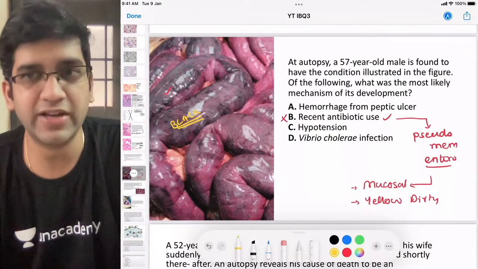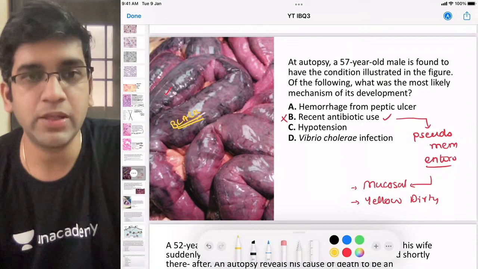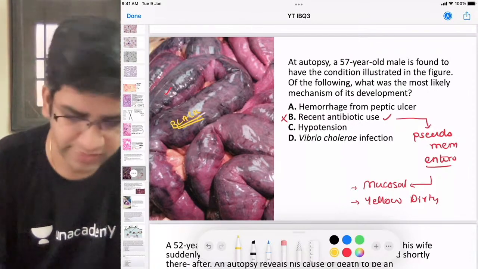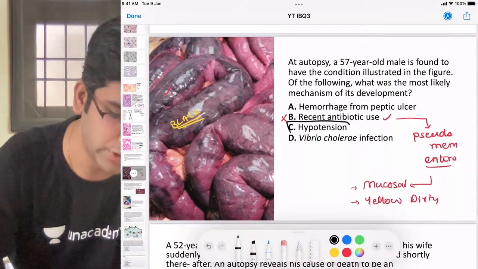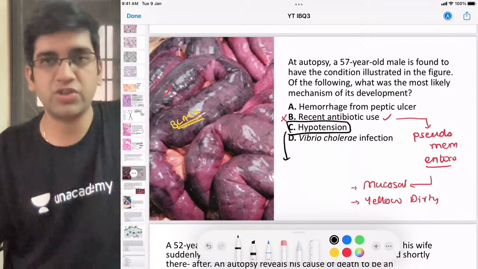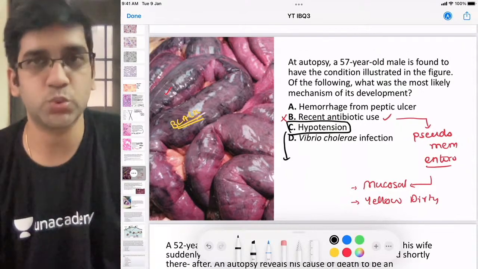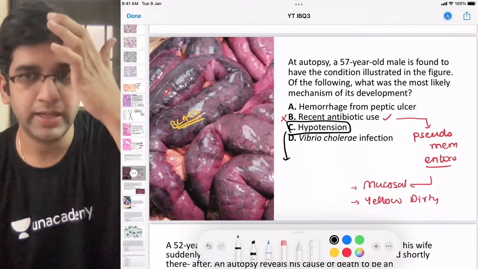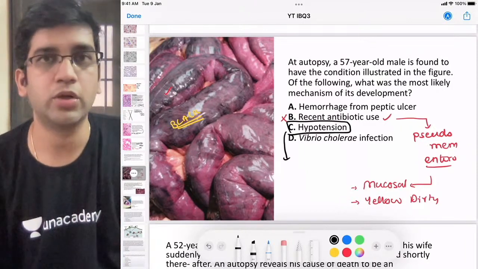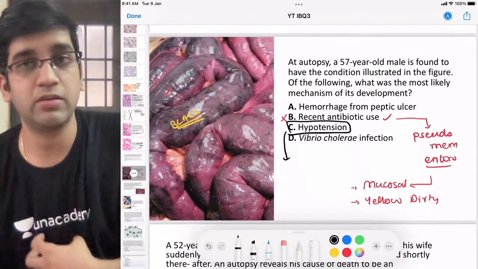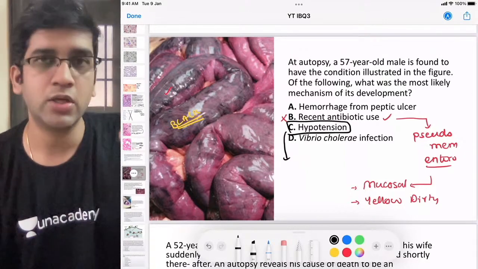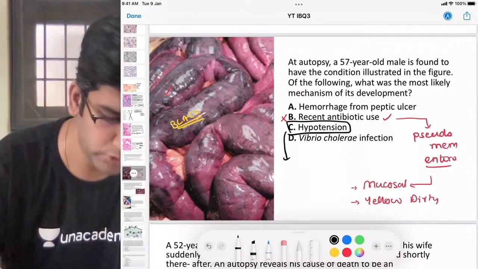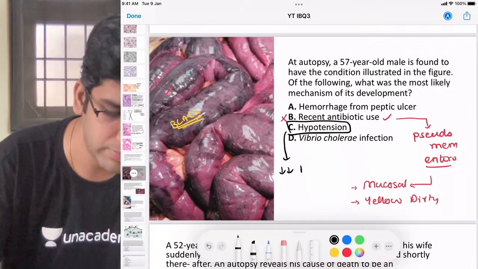When I have a blackish gangrenous intestine, now look at the options and tell me which of the 4 options will cause a gangrene. The only thing which can cause a gangrene here is hypotension. Maybe a systemic hypotension due to hemorrhage or fluid loss or blood loss, whatever it is. Whenever there is a hypotension, automatically the blood supply from the intestine will go back to my vital organs. So the amount of blood supply to the intestine will reduce, which will cause gangrene, right? So hypotension, because of the feedback, there will be less blood to the intestine.